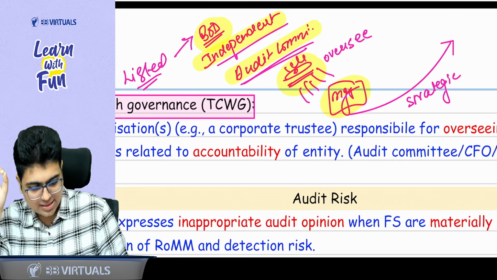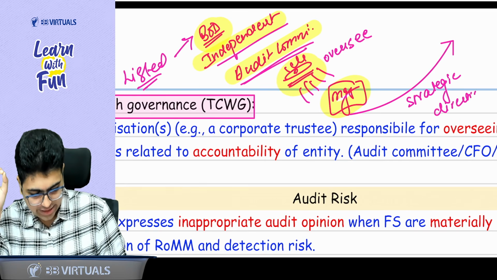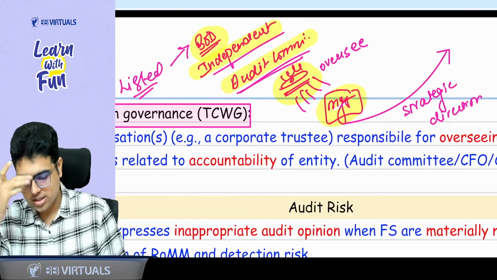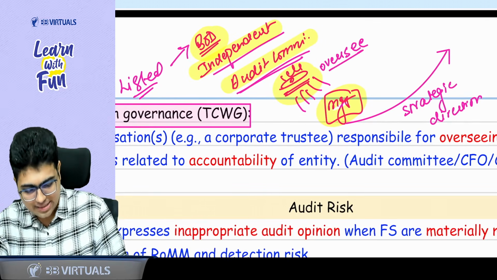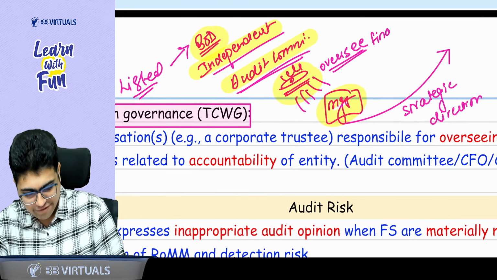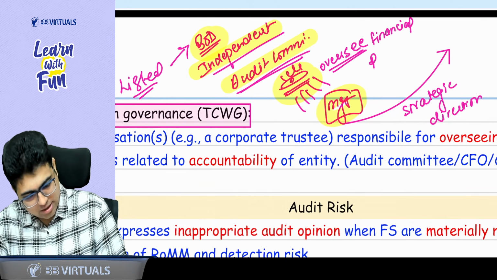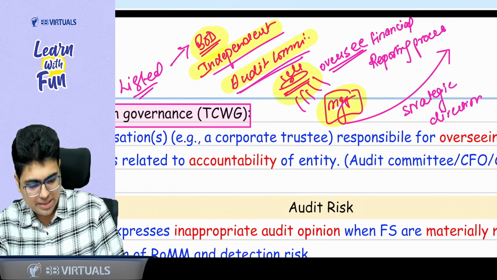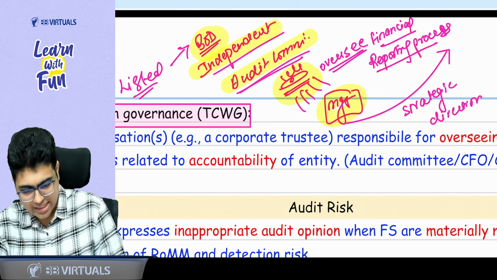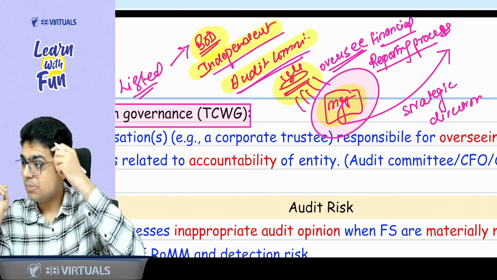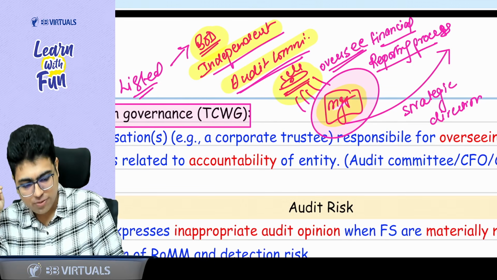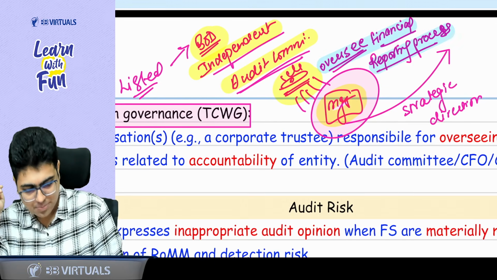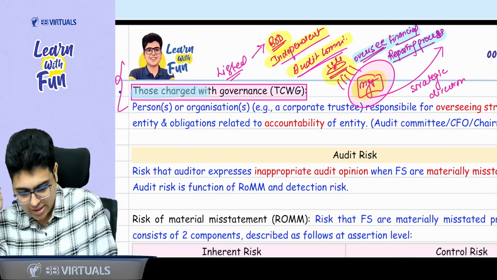They oversee the strategic direction of the entity, whether they are going in the right direction. So many a times I will say that these are the people who oversee the financial reporting process. That means they oversee how the management is preparing the financial statements. So whenever I say people are overseeing the financial reporting process, that means I am talking about TCWG.